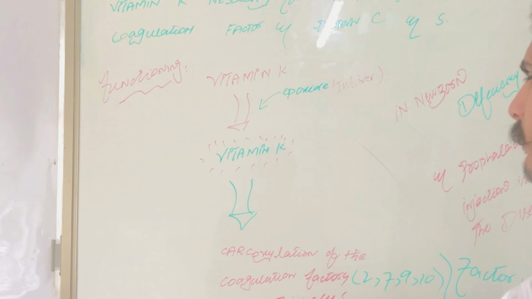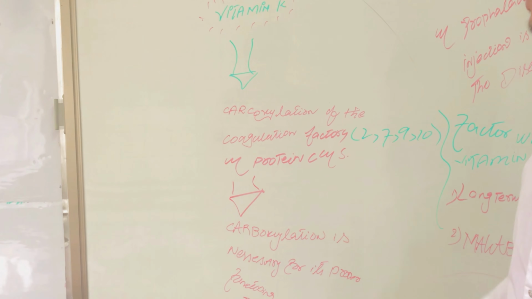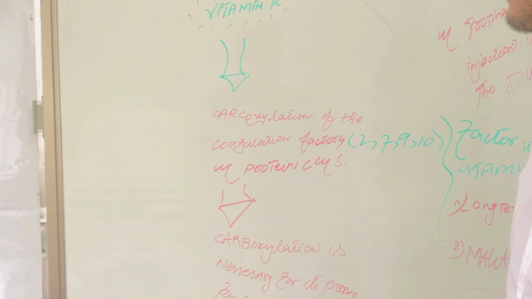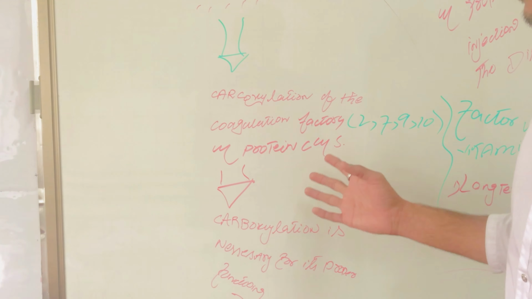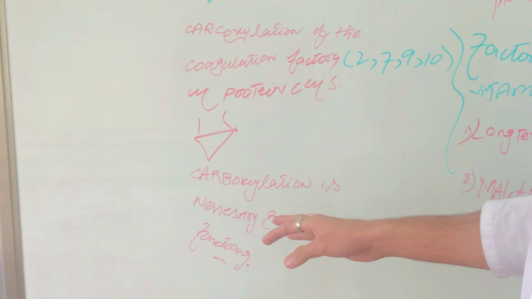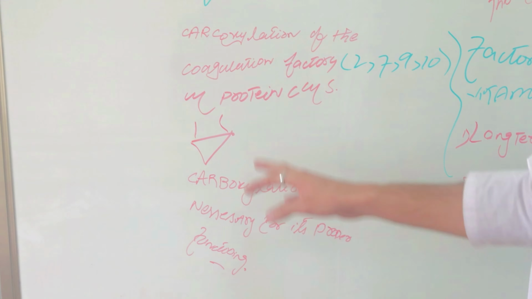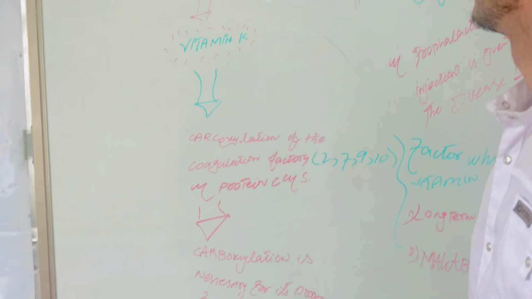After activation of vitamin K, there is carboxylation of coagulation factors 2, 7, 9, 10 and protein C and S. Carboxylation is necessary for the proper functioning of coagulation factors 2, 7, 9, 10 and protein C and S.